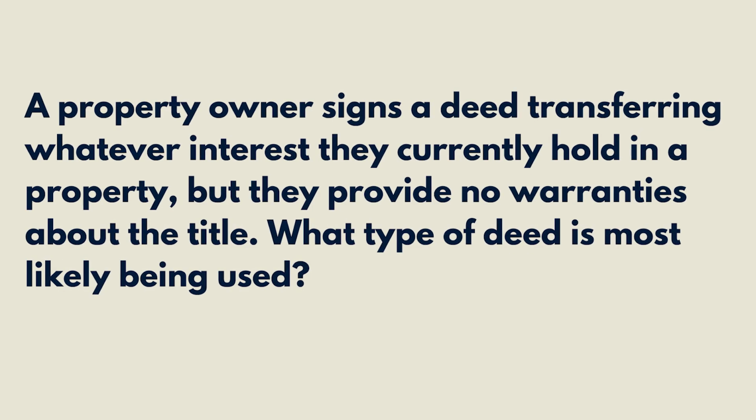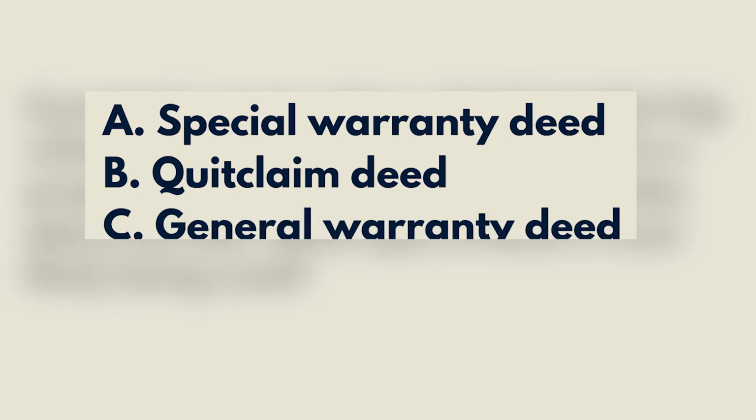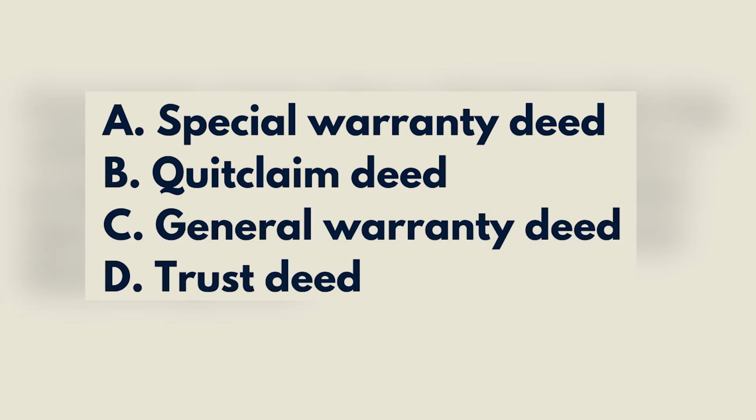Question 3. A property owner signs a deed transferring whatever interest they currently hold in a property, but they provide no warranties about the title. What type of deed is most likely being used? A. Special warranty deed. B. Quitclaim deed. C. General warranty deed. D. Trust deed. The correct answer is B.